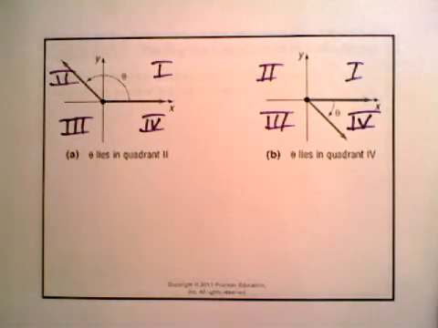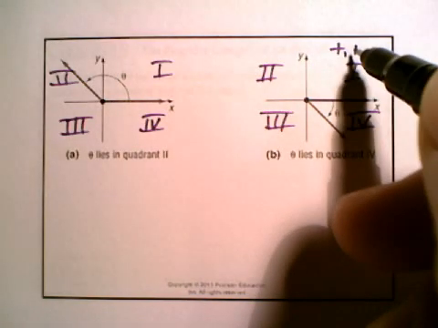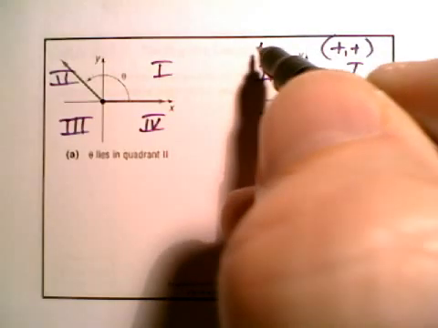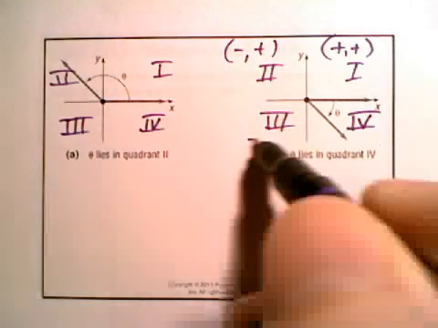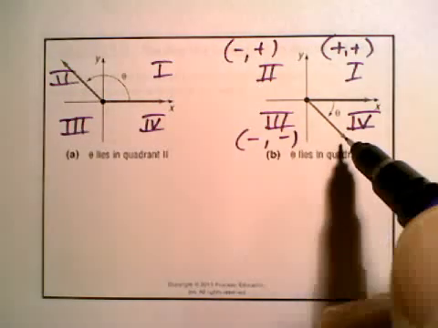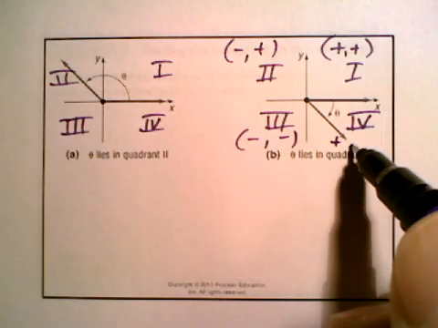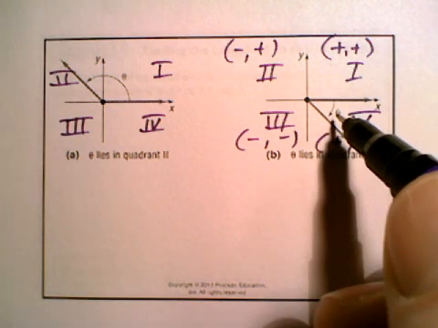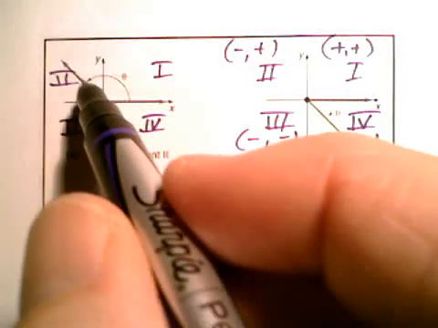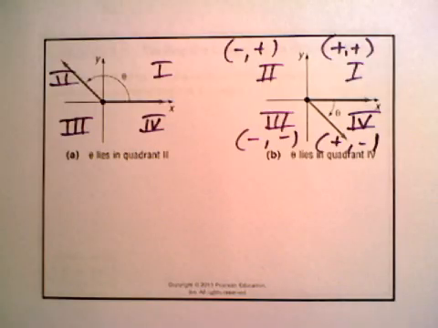counterclockwise. Okay, starting with 1, where both the x and the y are positive, and in quadrant 2, the x is negative and the y is positive. Quadrant 3, both x and y are negative, and quadrant 4, the x is positive and the y is negative. Okay, so quadrant 4 here, theta lies in quadrant 4, theta lies in quadrant 2. Alright, cranking right along.